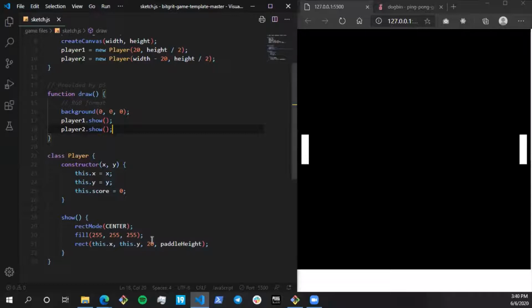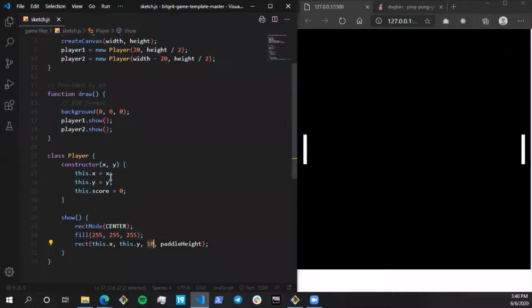It's a bit fat, so make it 10. Yeah, this makes more sense. You saw that I decreased the width over here, so that is why it is now much better. All right. So we at least have the paddles ready. It's not really functional yet. We have just drawn them.